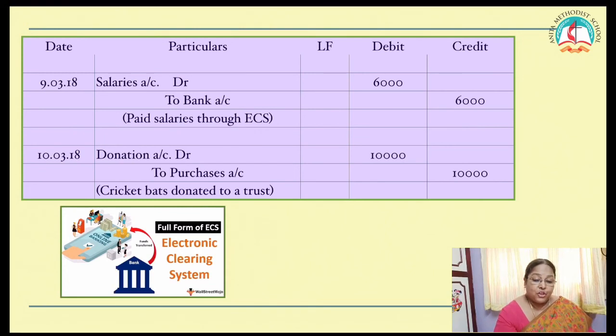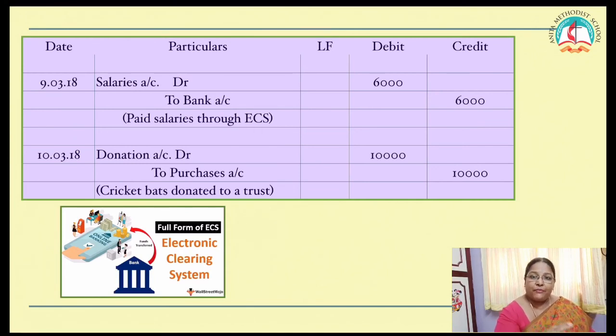See the last one. Cricket bats donated to a trust. Donation is an expense, so debit. Now what do I have to write in the credit? What goes down? What you have purchased and kept for sales is reduced. So purchases has to be credited. The stock has reduced.